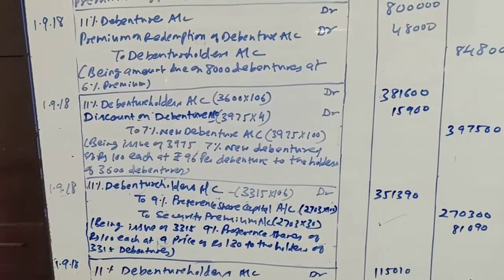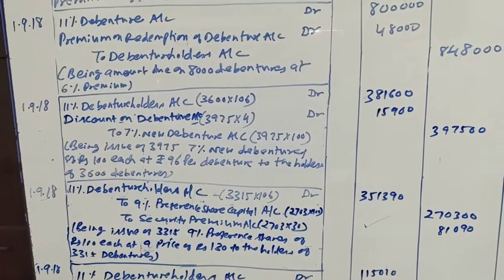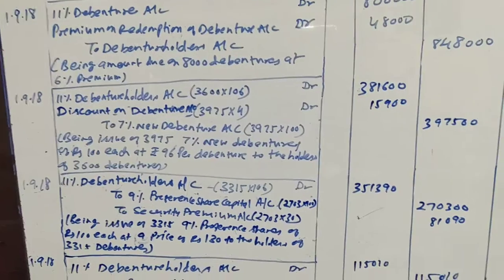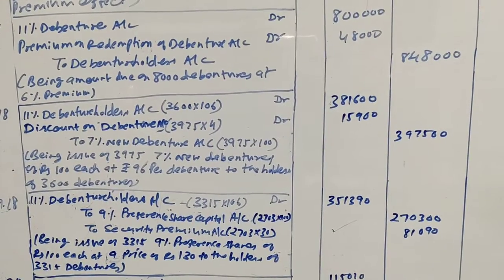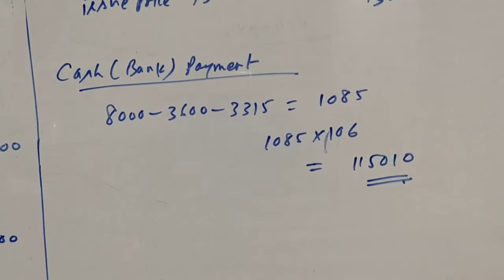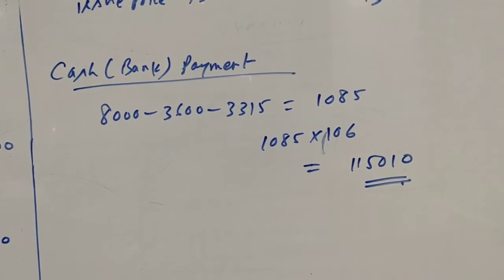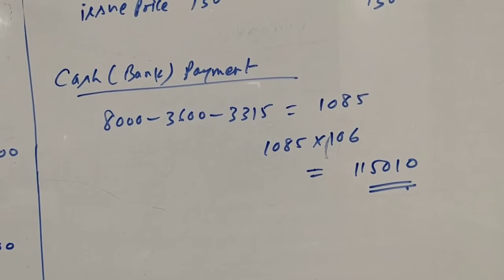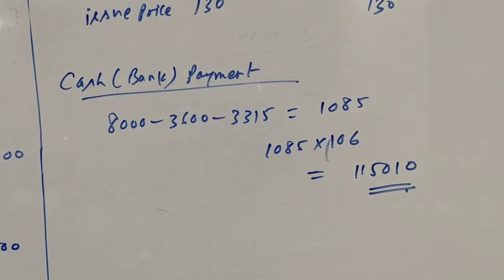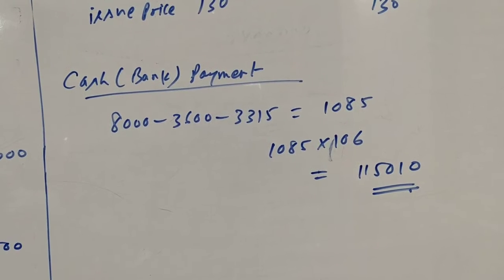Okay friends, now let us move to the last option. Last option, the cash payment is done, so not much calculation, we only need to calculate the number of debenture holders who are to be paid in cash. Out of 8,000 debenture holders, 3,600 have been paid in debentures and 3,315 are paid preference shares.